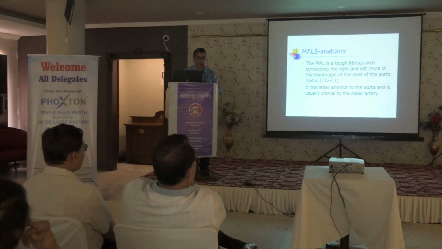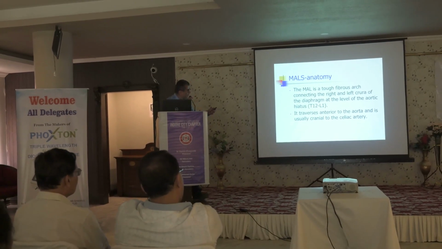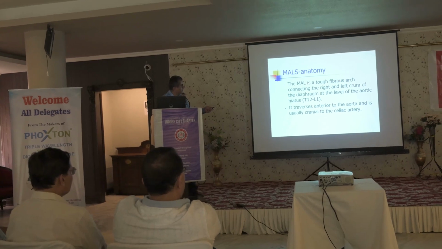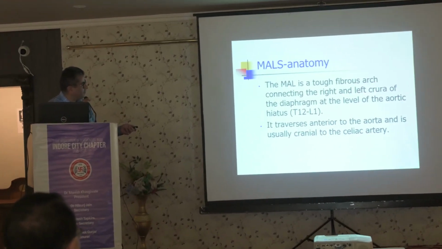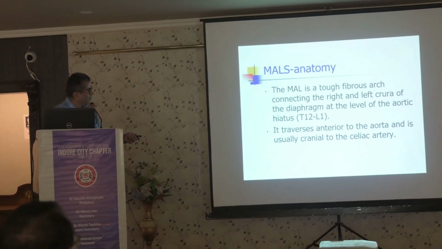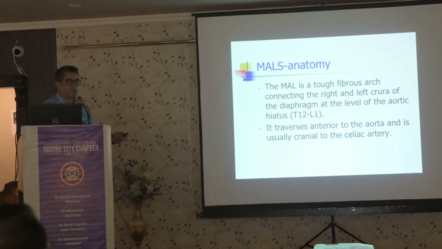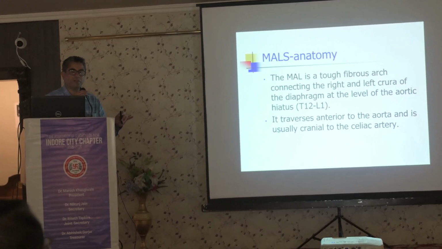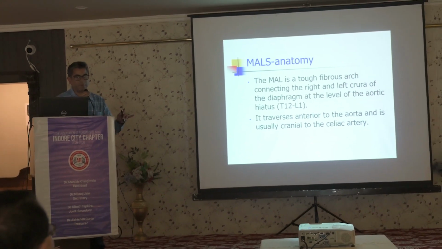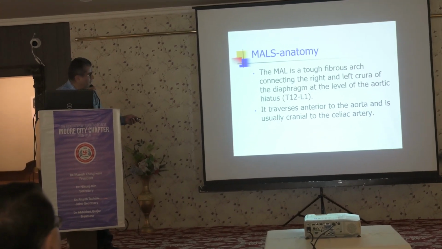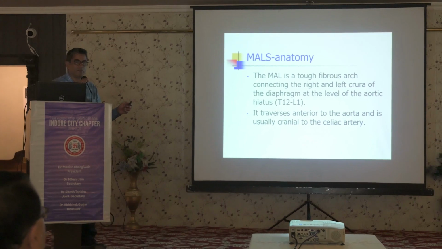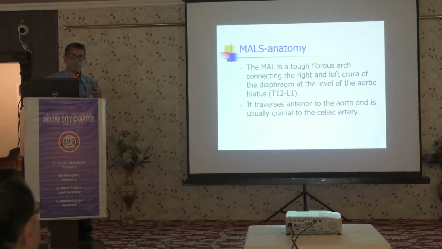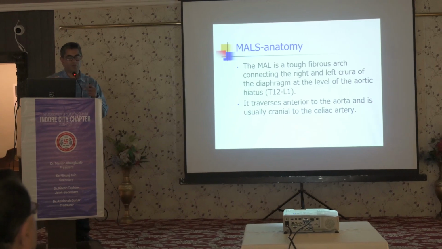So if we see the anatomical basis for this, median arcuate ligament is a tough fibrous arch connecting the right and the left crura of the diaphragm at the level of the aortic hiatus. So जहाँ पर aorta abdomen में enter करता है, वहाँ पर this crosses the aorta just above the celiac axis. And the beauty of this is, we all have seen cadavers जब dissection करते हैं और जो कुछ भी उस समय सीखा और देखा.